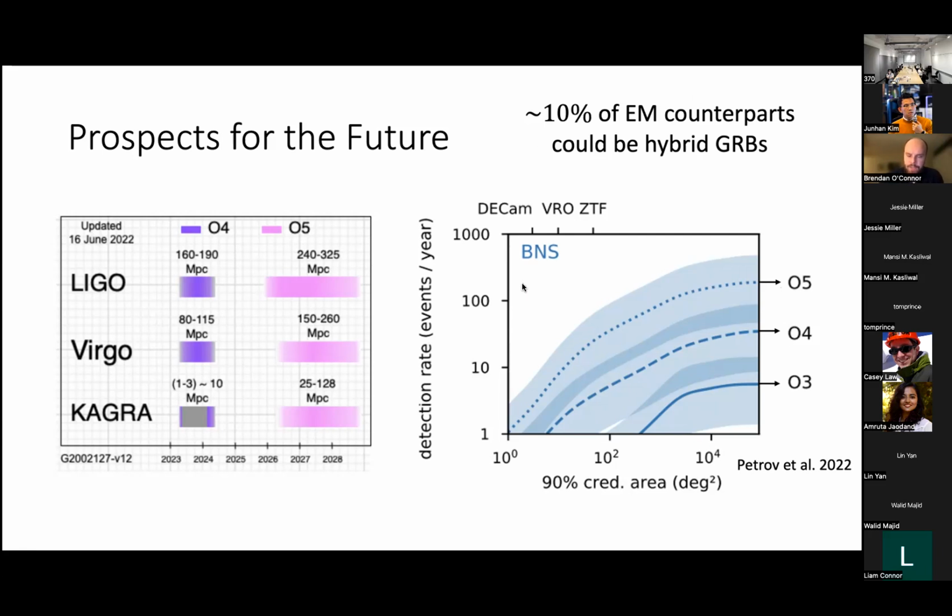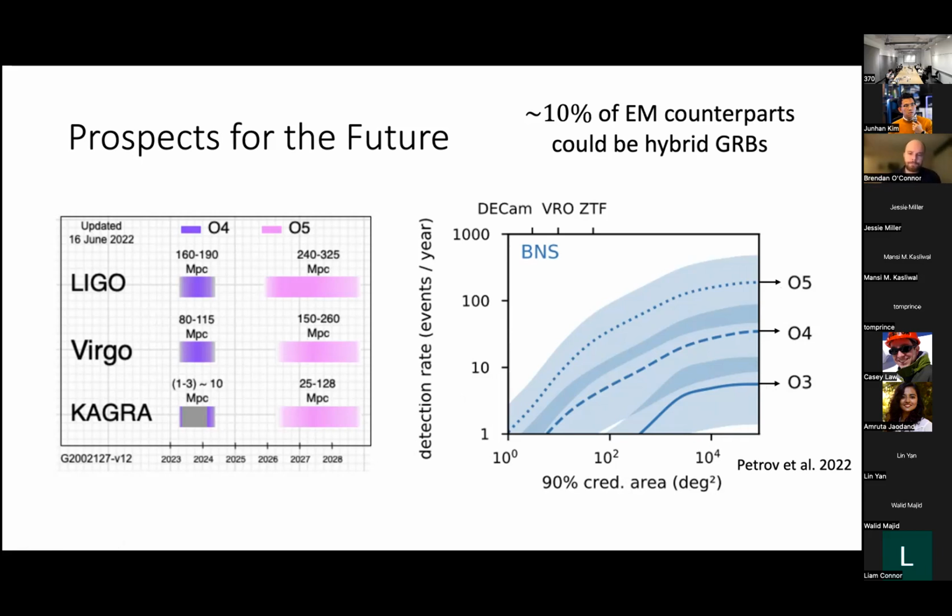And if we look on the right, we see detection rate in events per year versus 90% credible area in degrees squared. In O3, we didn't see many events, and not many were expected. In O4, it continues to go up. In O5, it continues to go up. And the number of well-localized events is also increasing.